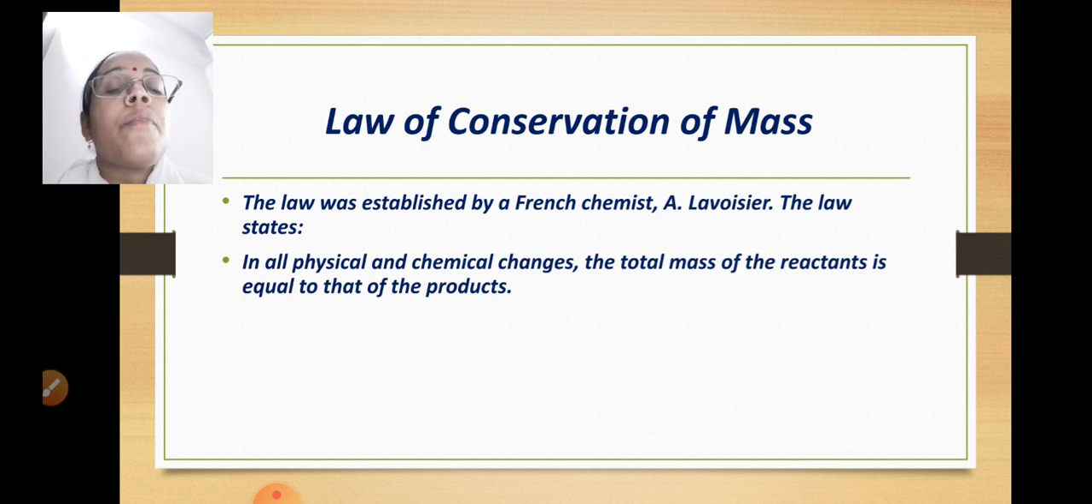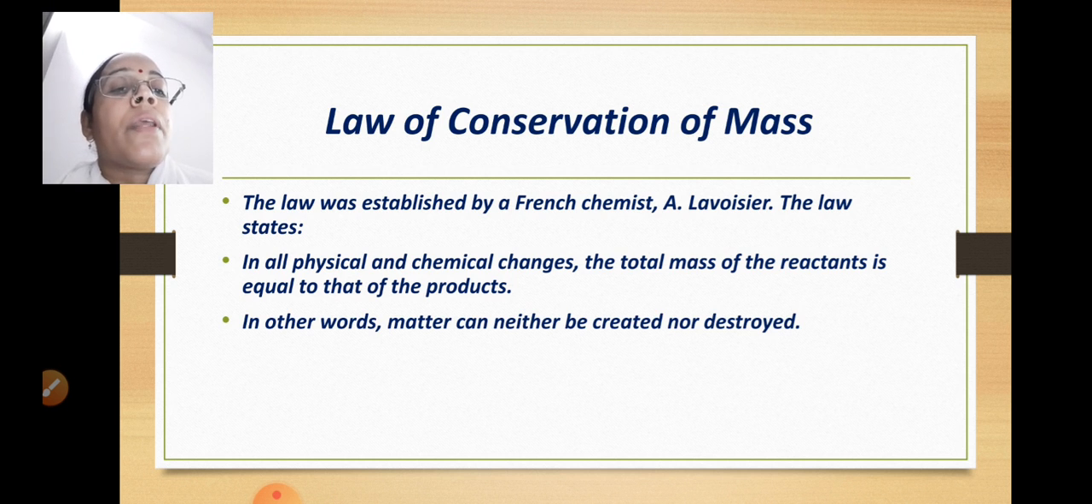It states that in all physical and chemical changes, the total mass of the reactants is equal to the total mass of the products. What does this law tell us? It tells us that in all physical and chemical changes, the total mass of the reactants is equal to the total mass of the product. Or in other words, we can say matter can neither be created nor be destroyed.